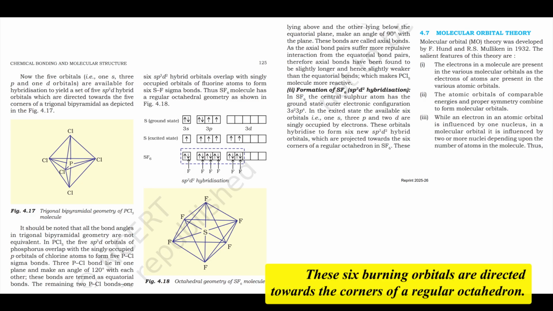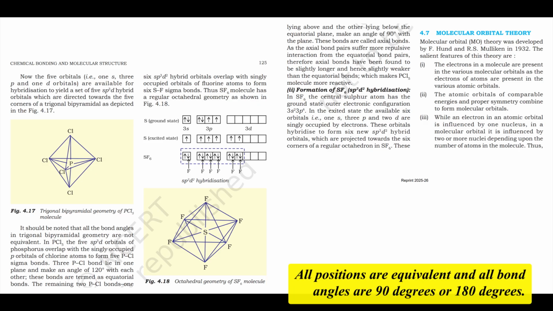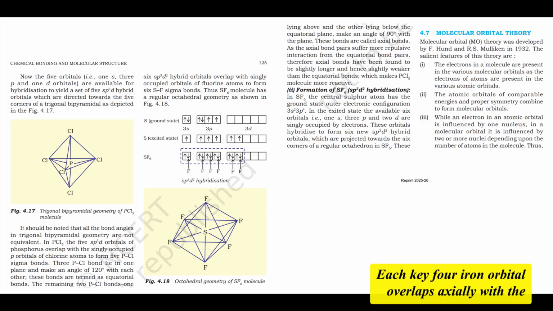Geometry: these 6 hybrid orbitals are directed towards the corners of a regular octahedron. All positions are equivalent, and all bond angles are 90 degrees or 180 degrees. Bonding: each sp3d2 hybrid orbital overlaps axially with the orbital of fluorine to form 6 equivalent S-F sigma bonds. SF6 is a very stable and unreactive molecule due to the symmetrical structure and strong bonds.